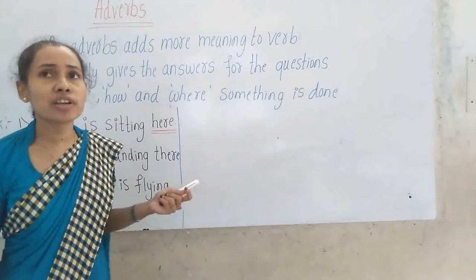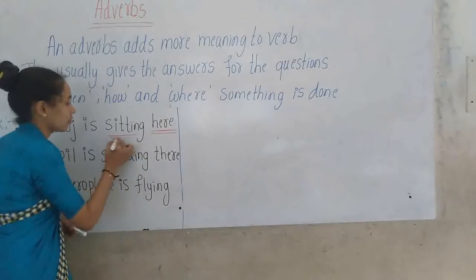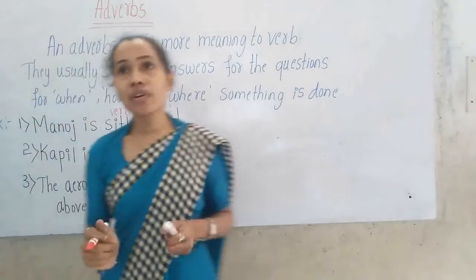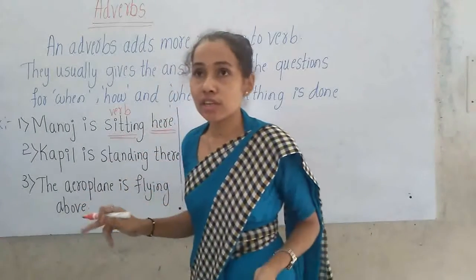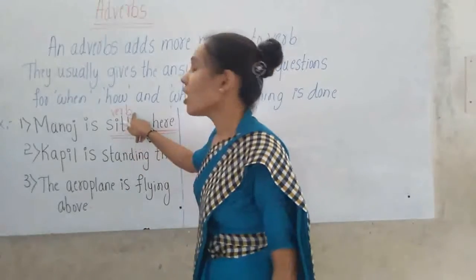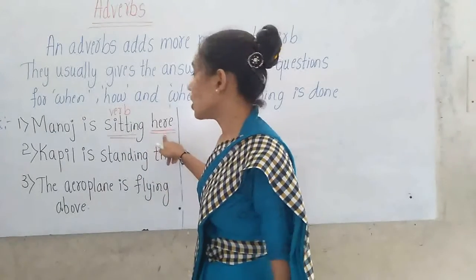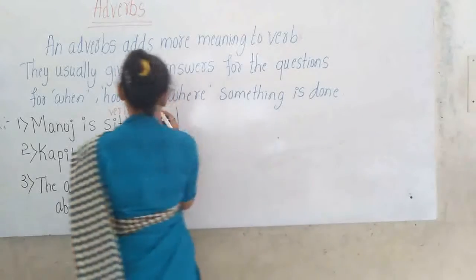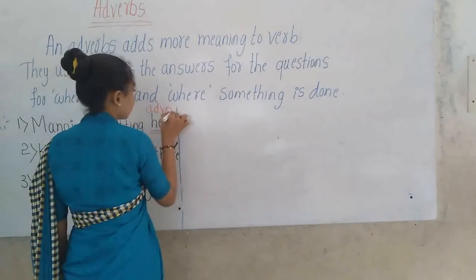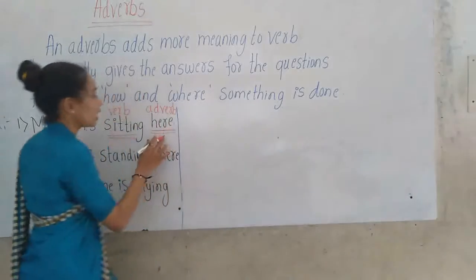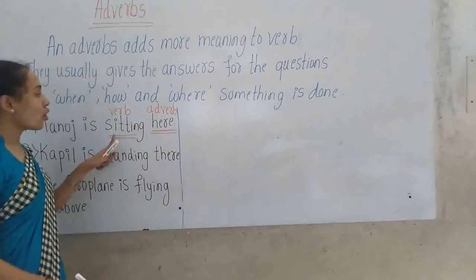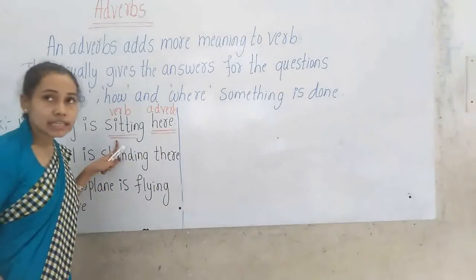Which is the verb here, children? Sitting. Sitting is the verb, the action word, which is showing the action. Sitting is one type of action. So sitting is the verb and here is the adverb.